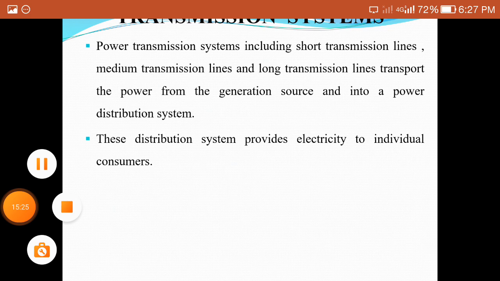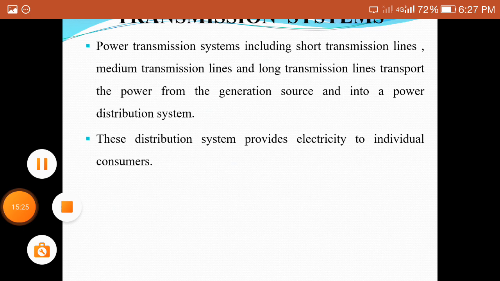The transmission system consists of a set of lines. These transmission lines, or sets of wires, are called conductors, that carry the electrical power from the generating plant to the substation.